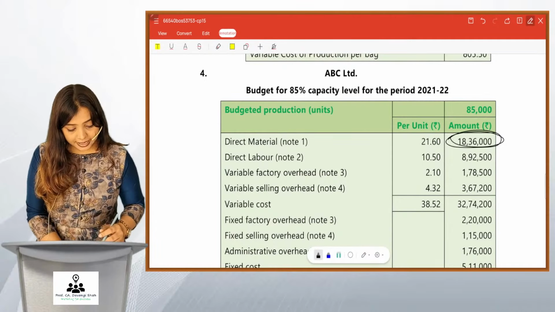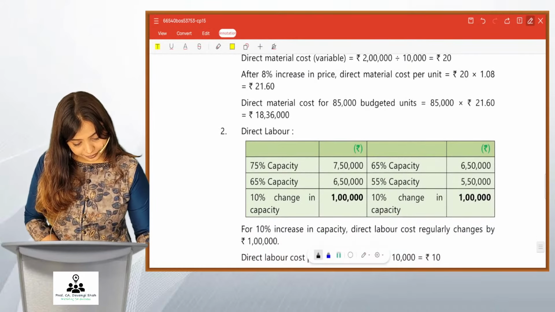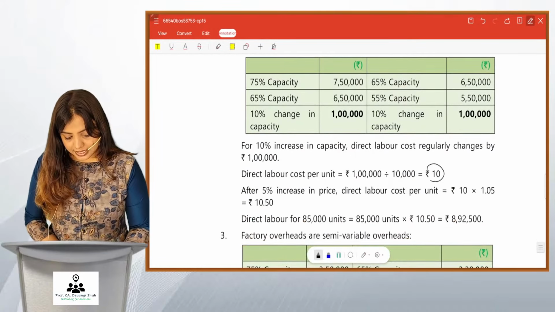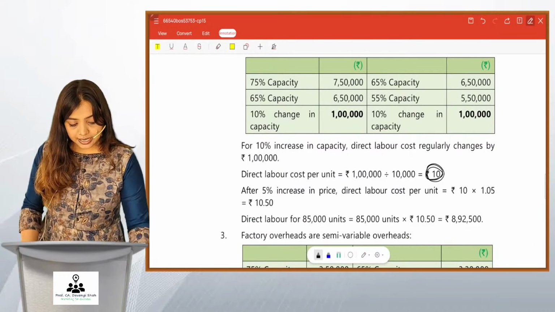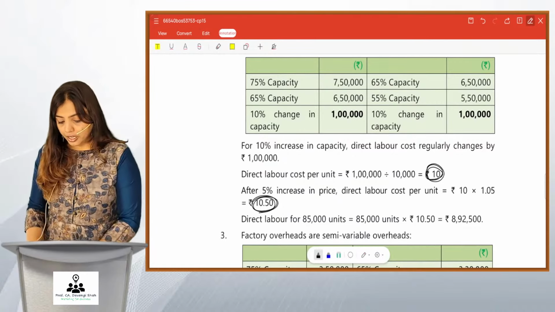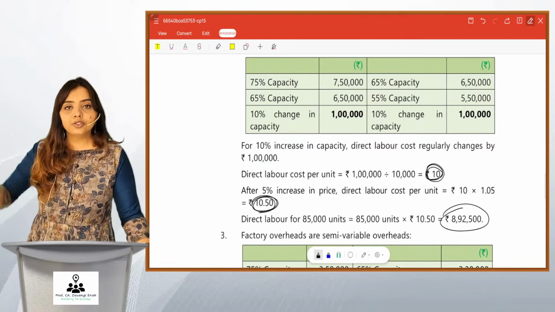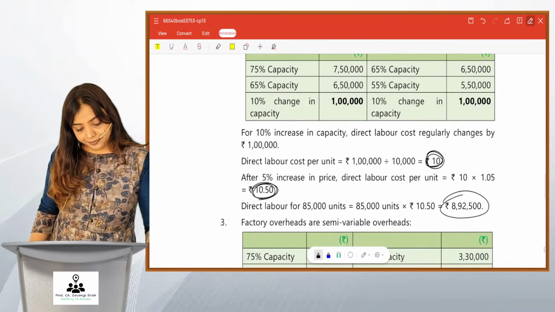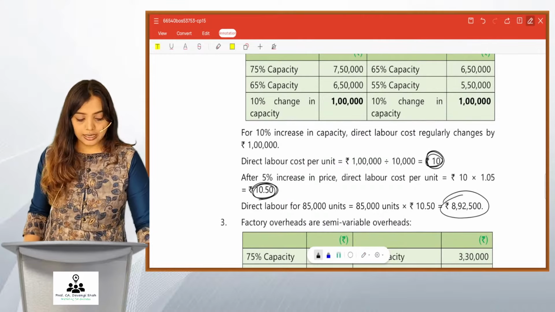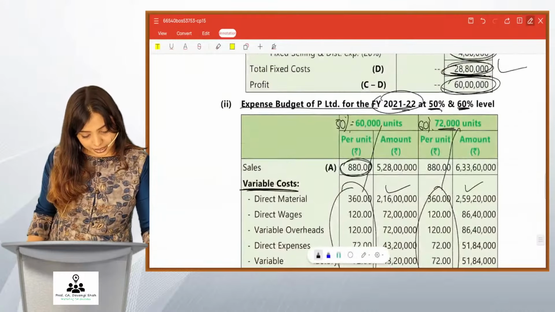Okay. For labor, you can see here labor cost per unit is 10 और जो labor cost है वो 5% बढ़ रहा है, तो it becomes 10.5. Labor cost is 10, वो 5% बढ़ रहा है, it becomes 10.5 per unit into 85,000. Friends, you get 8,92,500 as your budgeted labor cost for making 85,000 units. Okay. So this is your labor cost. Then we finish two costs here, material and labor.